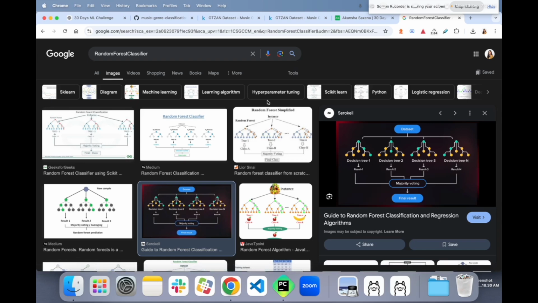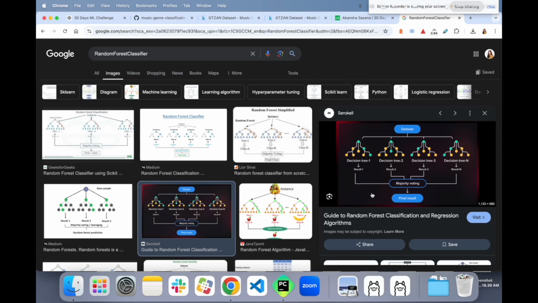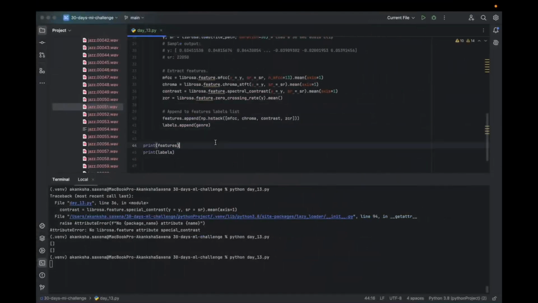If you remember, yesterday also we did something like that, but yesterday the tree was building on the mistakes of the previous tree, which was gradient boosting machine. So today it is creating decision trees and the majority voting, as in averaging the predictions, the prediction which gets the majority out of all the decision trees becomes the final result. So it will save our time. It is still building it.